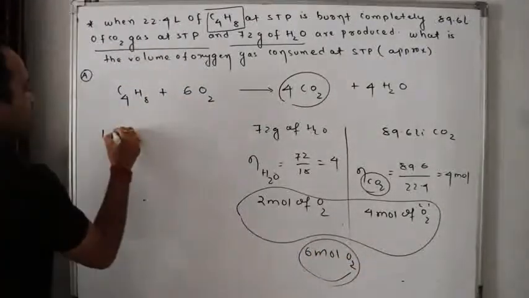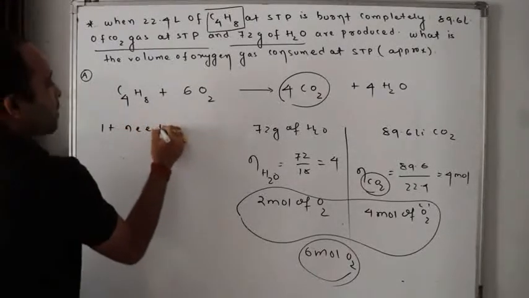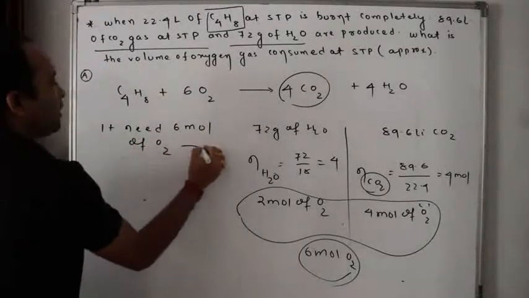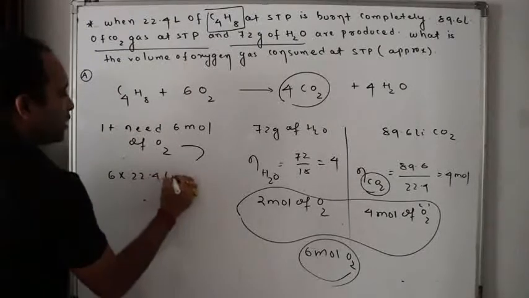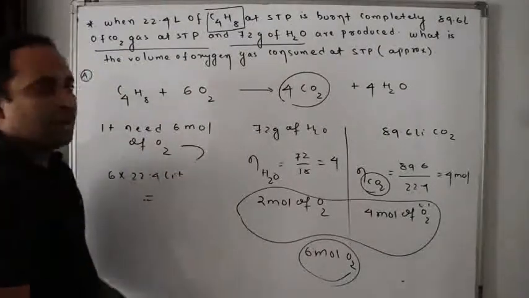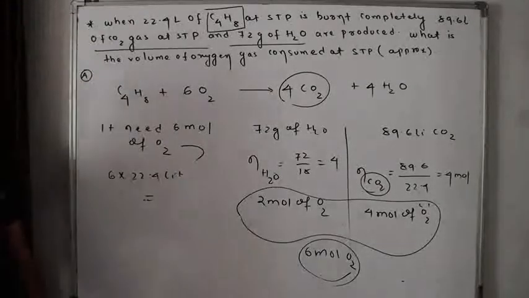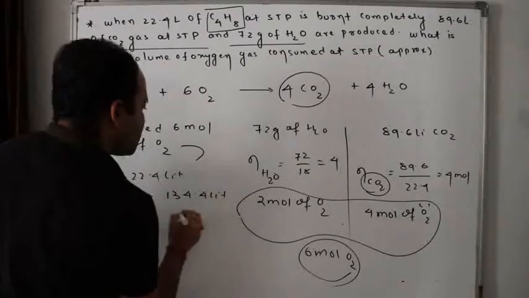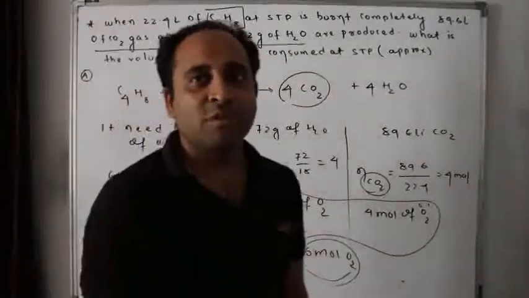So it needs 6 moles of oxygen. It means how much? 6 into 22.4 liters. Please multiply, it is approximately 134.4 liters. This is the amount of oxygen required. Easy? Check the question. Do you know why you are feeling this question is so tough?